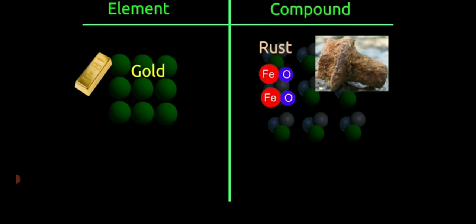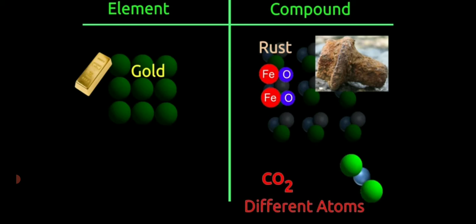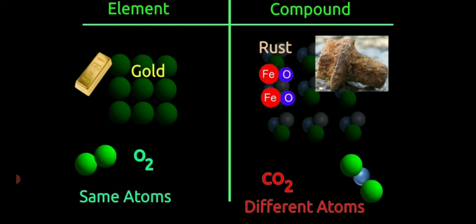Similarly, carbon dioxide is also a compound as it is made of oxygen and carbon atoms. Even the building block of oxygen gas is a molecule. It is an element because an oxygen molecule has the same type of atom.